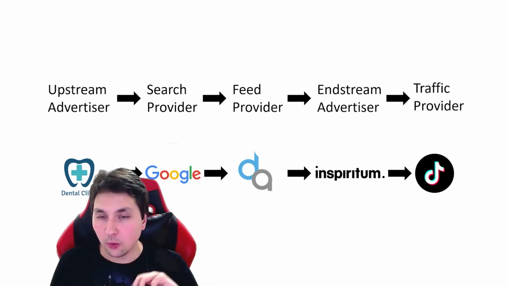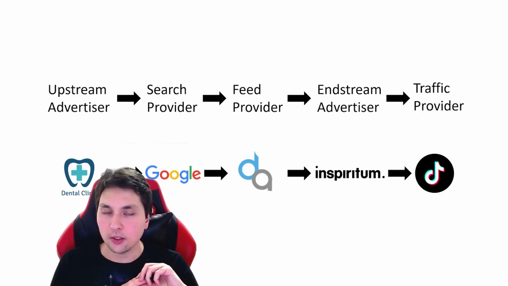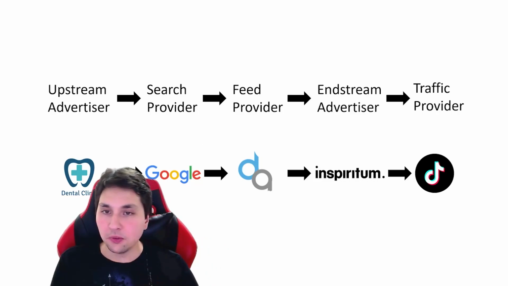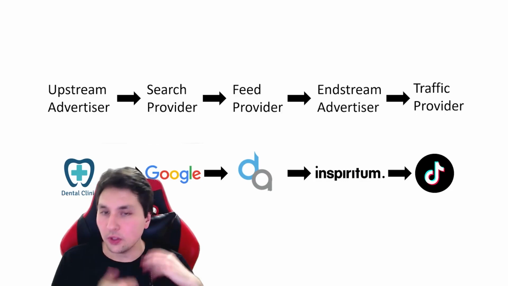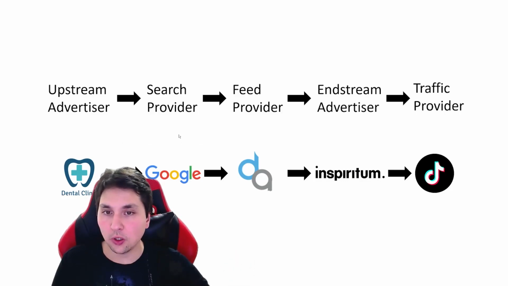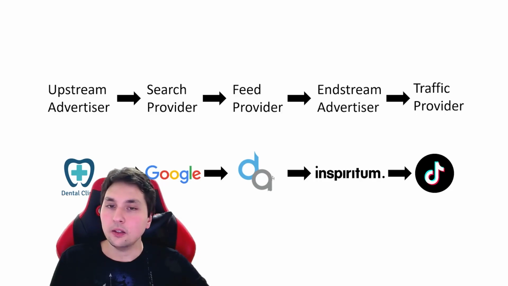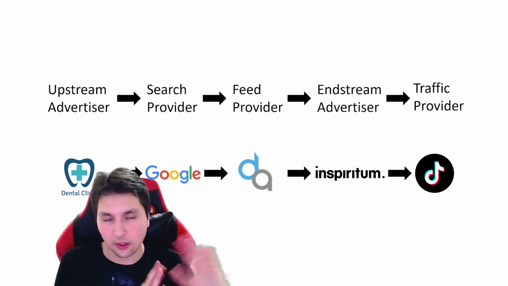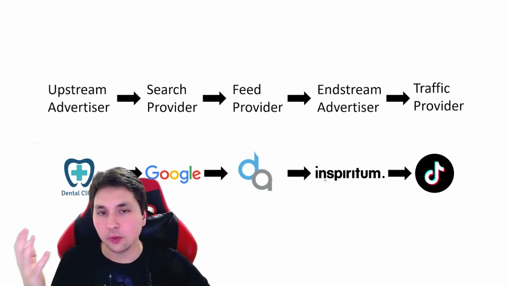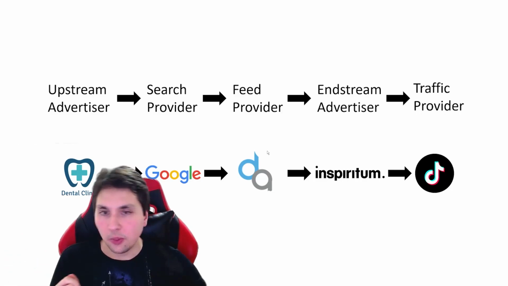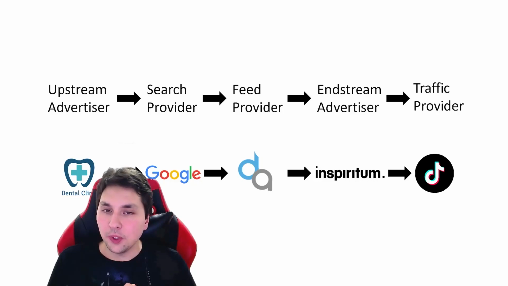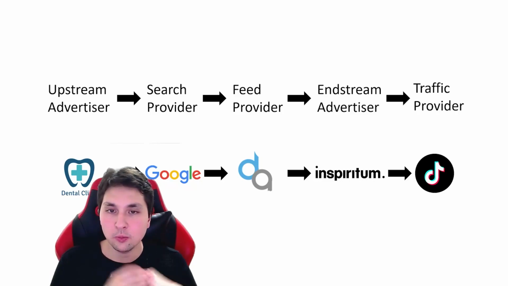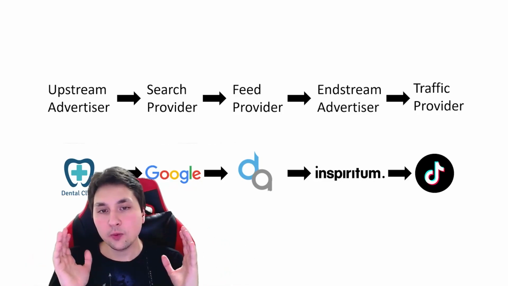And that's why Google decided to make a contract with a feed provider. There are many feed providers in the field. Just for the sake of this example, I decided to pick Domain Active since we work very closely with them. Their alternatives are Tonic, Bodis, System One, Sedo. There are a lot of them, but again, let's focus on Domain Active at the moment. So Google came to Domain Active and said, can we have more traffic? Can we be showing our ads more often? Maybe you can provide us with something. And Domain Active said, sure.